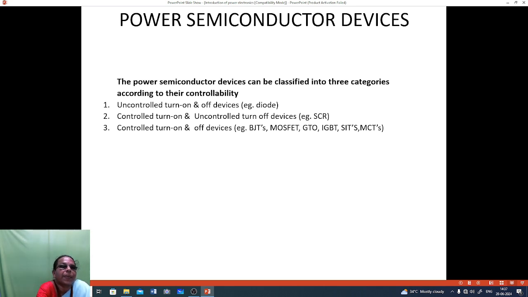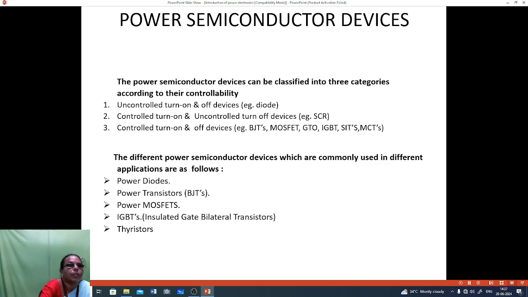Power semiconductors can be classified into three categories according to their controllability. That is, uncontrolled turn on and off device, that is diodes. Controlled turn on and uncontrolled turn off device, that is SCR. Controlled turn on and off device means BJT, MOSFET, GTO, IGBT, SITs, FCTs. There are different power semiconductor devices commonly used in different applications as follows: power diode, power transistor, power MOSFET, IGBT, thyristor.